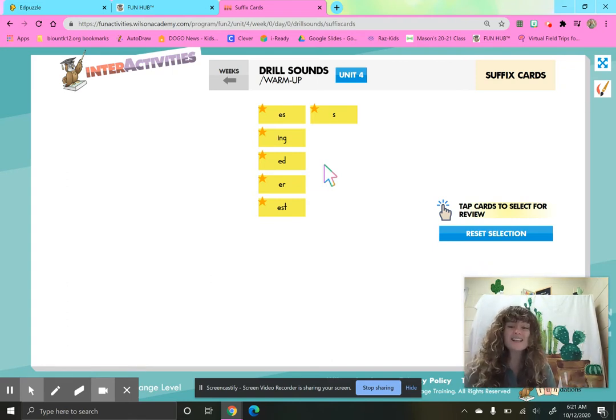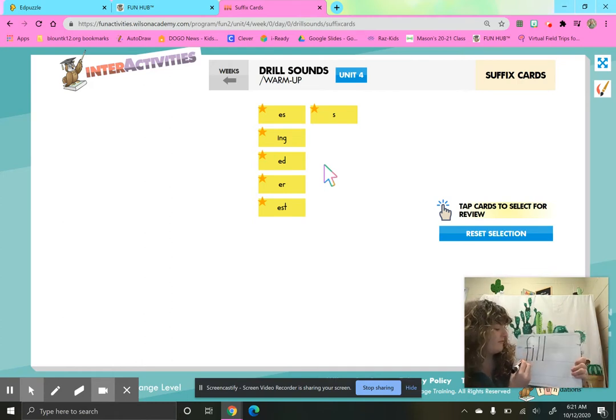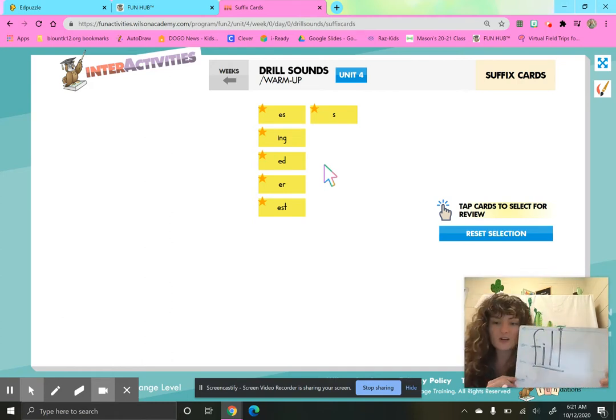All right, I have another word where that ed can sound different at the end. This base word is fill. Ooh, and it has a bonus letter, so I add that star to the top. Fill.